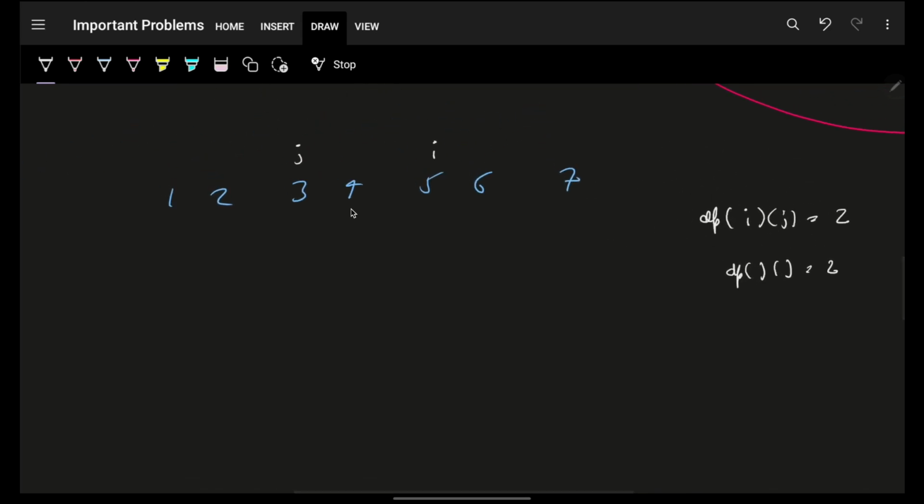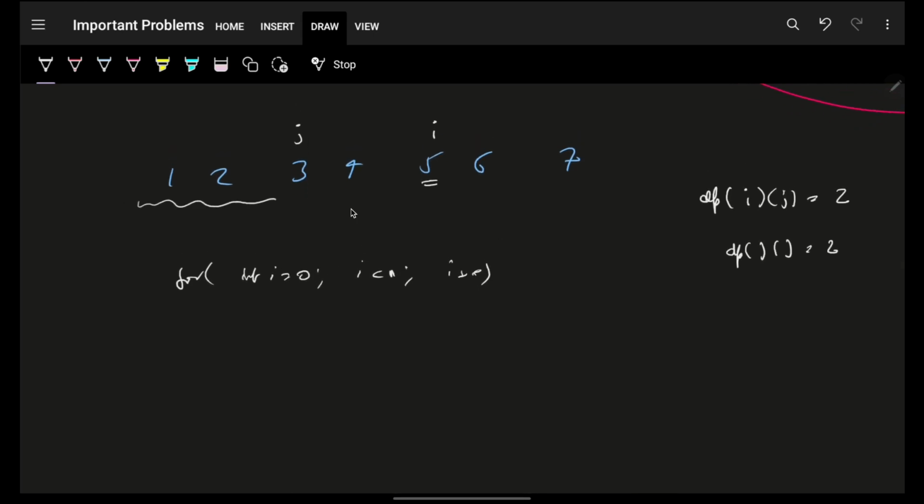Then obviously I will go over all the i's. So I can simply write it as for int i equal to 0, i less than n, i plus plus. And obviously I saw that my j will be something previous, because again it is up till this point, whatever is the answer.